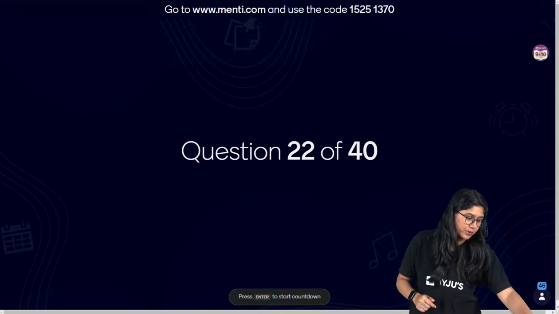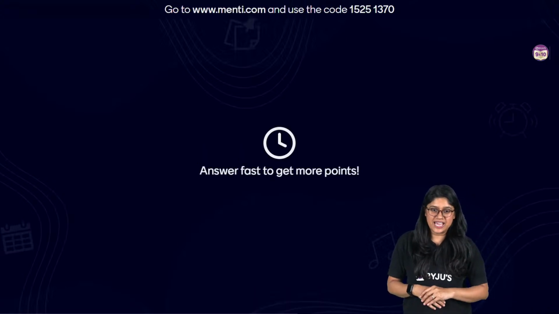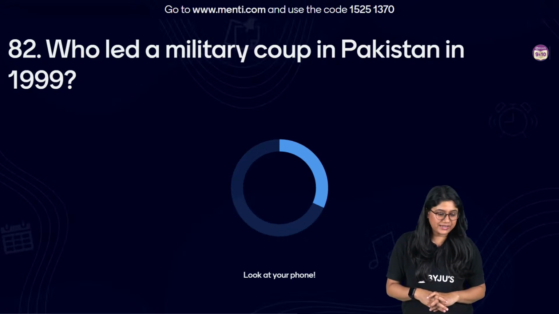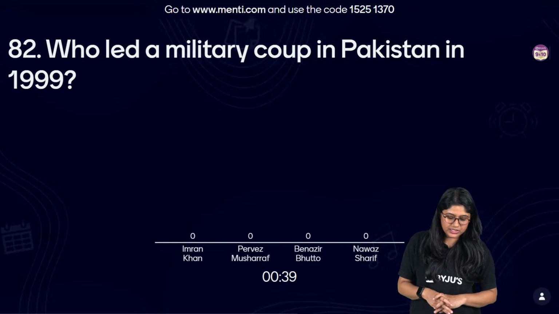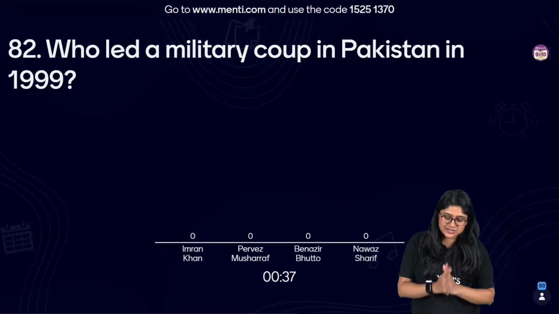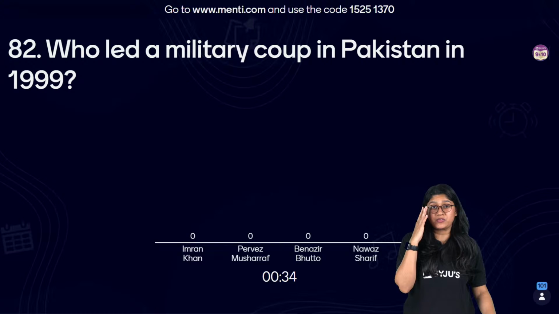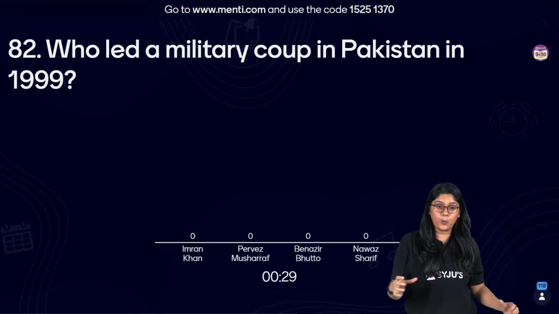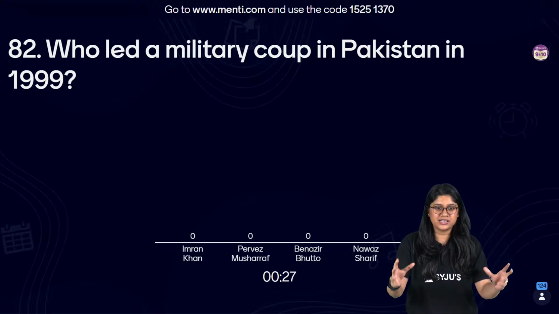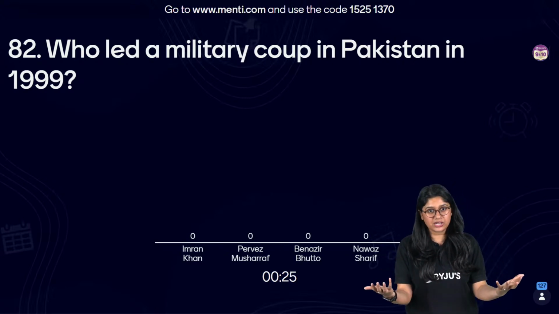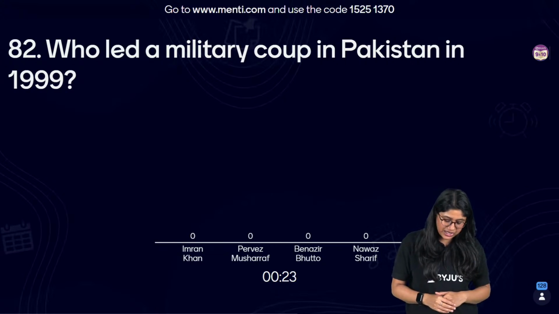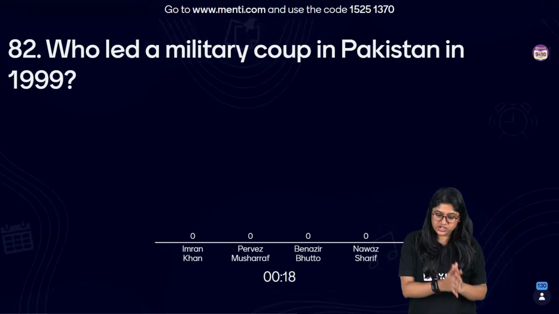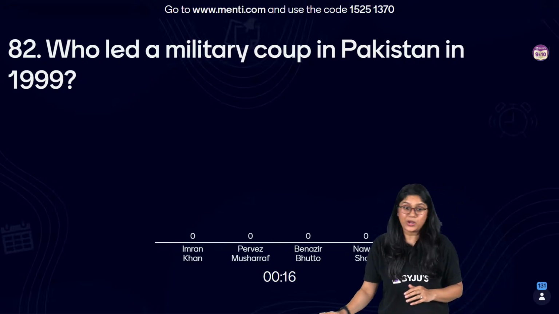Here we go to question number 82. Who led a military coup in Pakistan in 1999? Easy. Of course, in the democracy chapter, we had a discussion that there was one person along with the military force who went ahead and took the power of the country. In the options, we have Imran Khan, Pervez Musharraf, Benazir Bhutto or Nawaz Sharif. It's a very easy question, I would say.